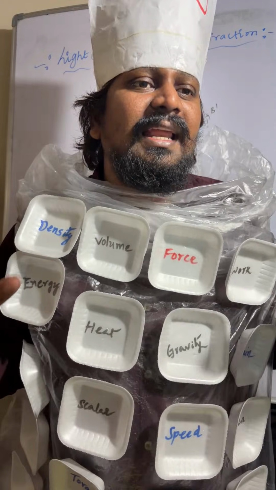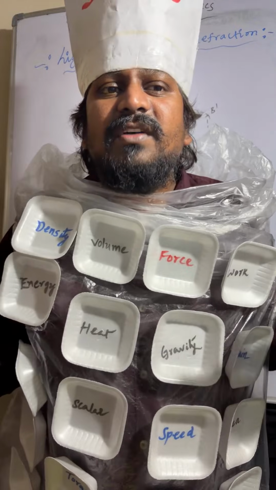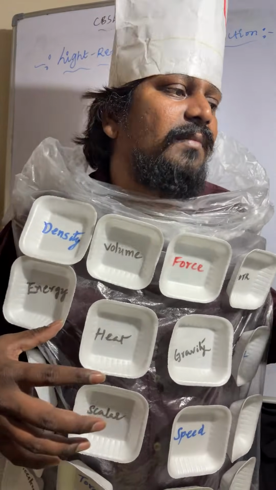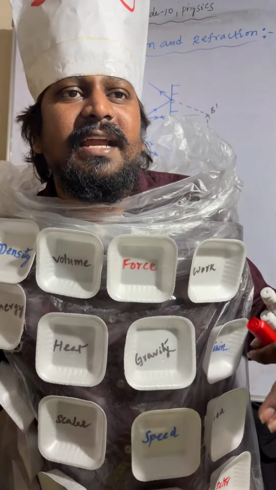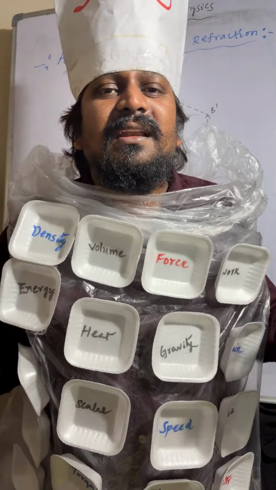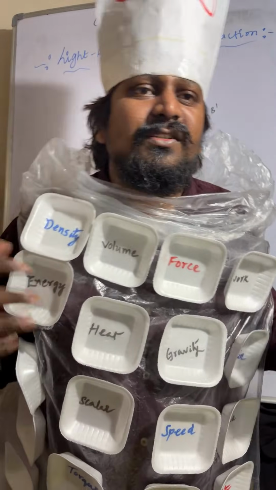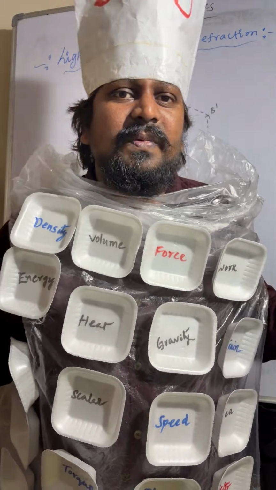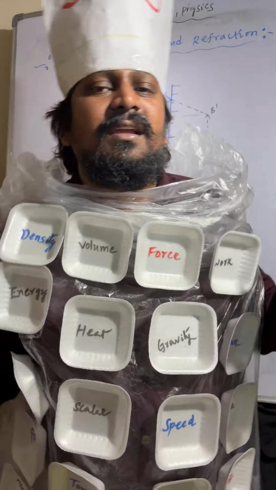So coming to lateral inversion. Lateral inversion is the phenomenon in which the right side of the object appears to be the left side of the image, and the left side of the object appears to be the right side of the image. This mirror image is called lateral inversion. I hope it is very clear. Understood? So this is about object and image